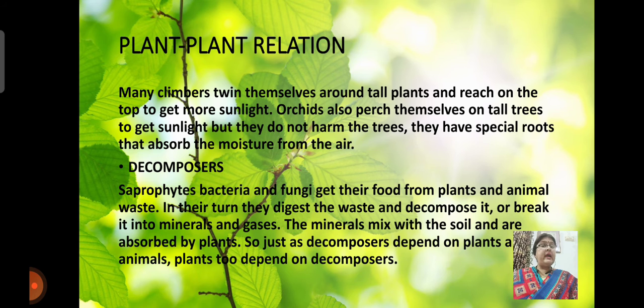Now we will see how decomposers help the environment, the plants. You must have heard that saprophyte bacteria and fungi get their food from plants' and animals' waste. But in their turn, what do they do? They digest the waste and decompose it, or break it into minerals and gases. The minerals mix with the soil and are absorbed by the plants.